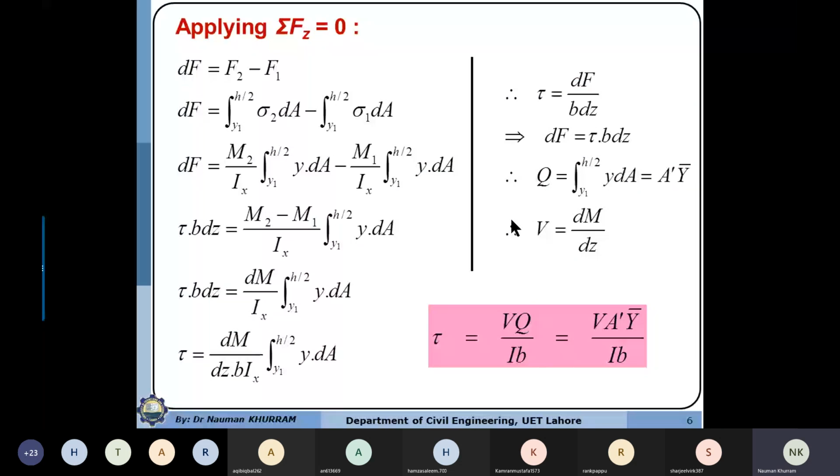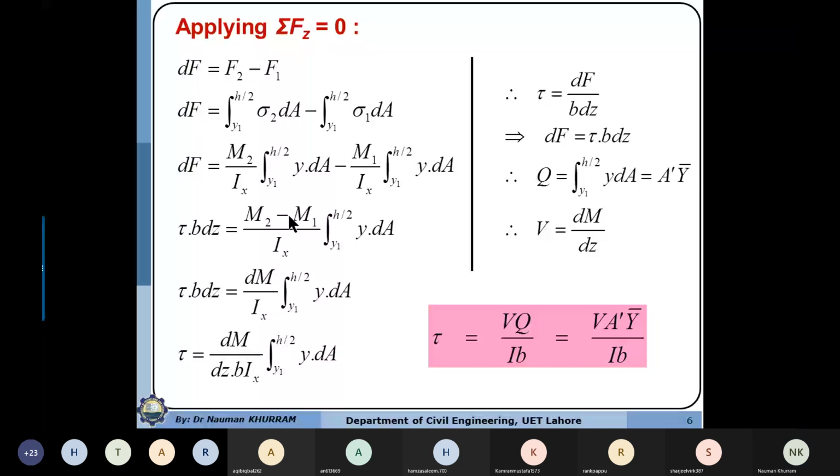So M2 minus M1 is the rate of change of bending moment, or the difference of the bending moment from M2 to M1. So here is a proof. If M2 and M1 are the same, then there will be no shear stresses produced.